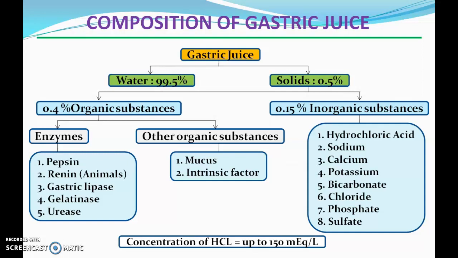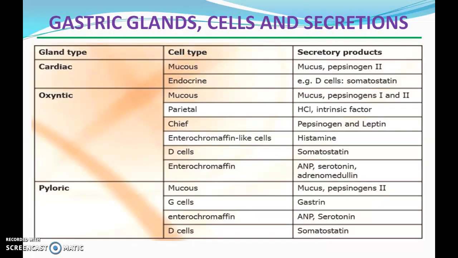If we talk about the concentration of HCl, in 1 liter of gastric juice the concentration of HCl is up to 150 milliequivalent. If we talk about the gastric glands, cells and secretions, there are 3 glands: cardiac glands, oxyntic glands and pyloric glands. Their cells include mucous cells, endocrine cells, parietal cells, chief cells, enterochromaffin-like cells, D cells, and enterochromaffin cells. Again in pyloric glands, mucus, G cells, enterochromaffin and D cells.